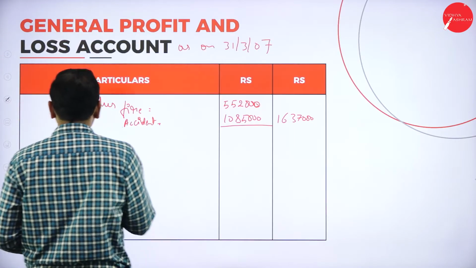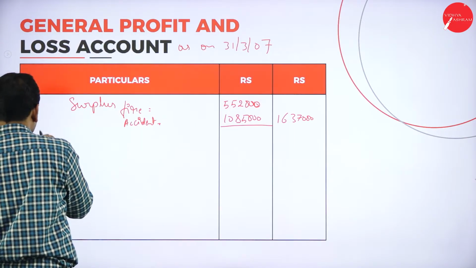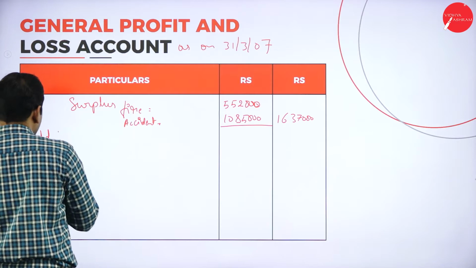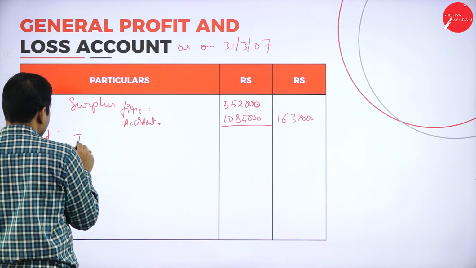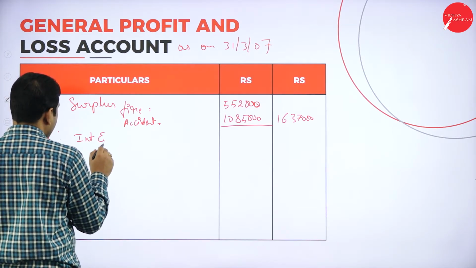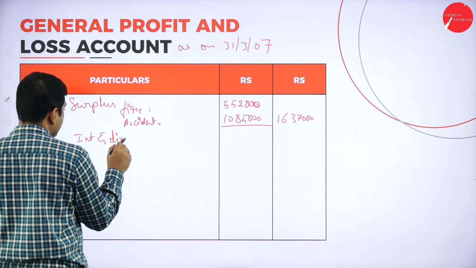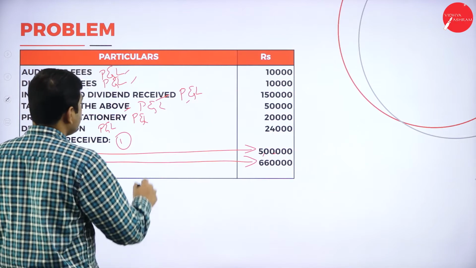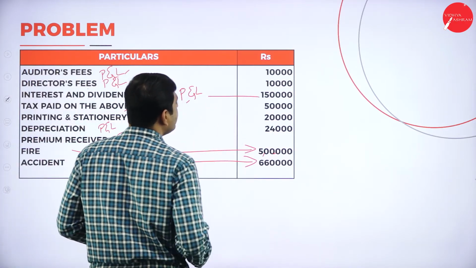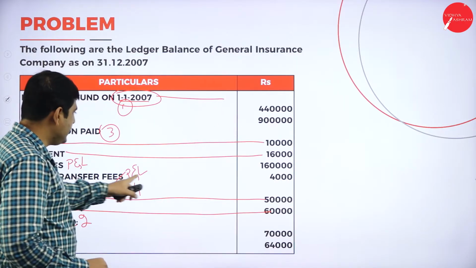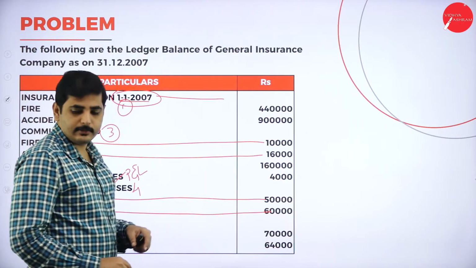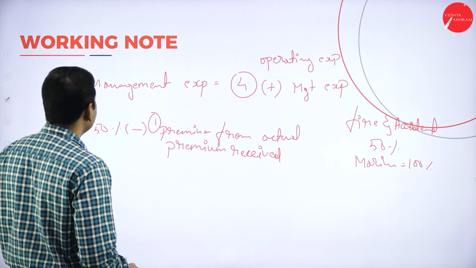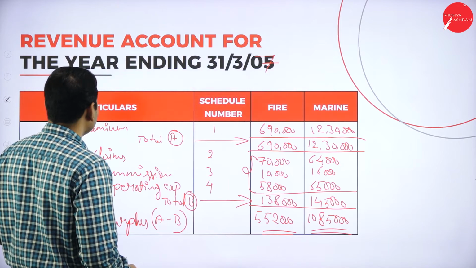Let's add interest and dividend. So what is our interest and dividend? So interest and dividend received is 1,50,000. Transfer fees received 4,000. That means 1,50,000 and 4,000.